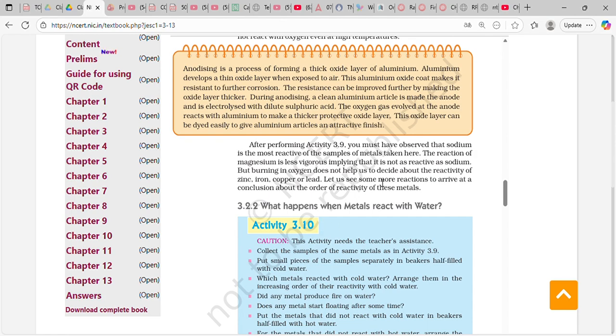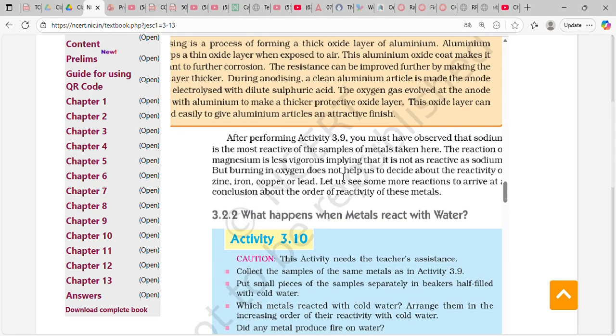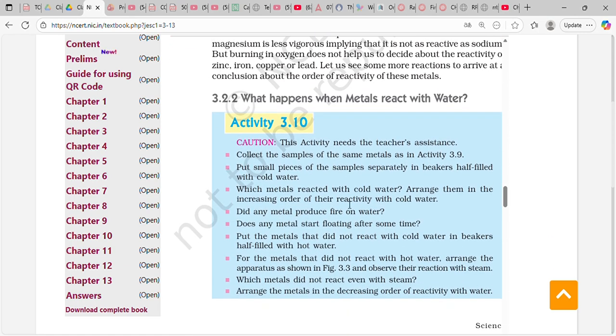The reaction of magnesium is less vigorous, implying that it is not as reactive as sodium, but it burns in oxygen. The same holds for the reactivity of zinc, iron, copper, or lead.